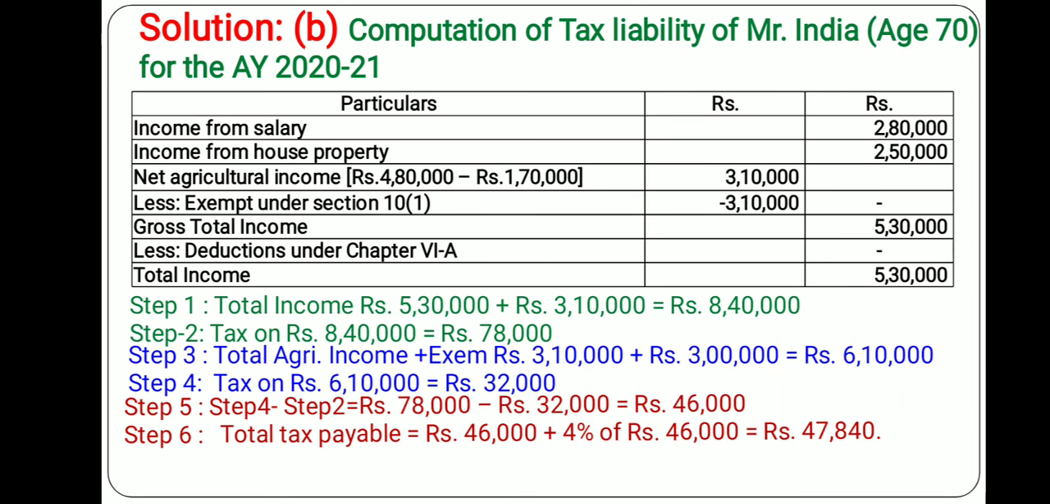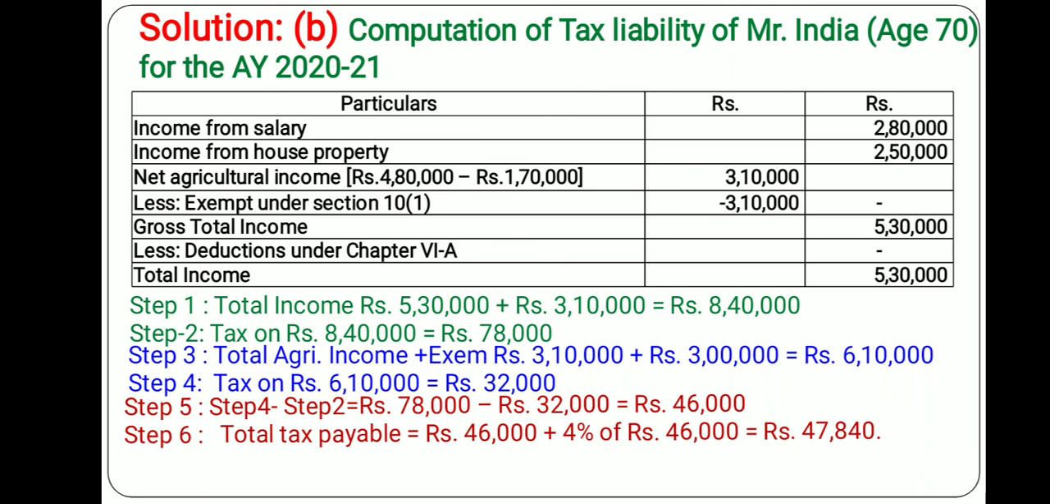In step 3, exempted income plus agricultural income. Agricultural income is 3,10,000, exempted income is 3 lakh, so this income is 6,10,000. Now if we apply this tax rate on 6,10,000 rupees, the tax will be 32,000. Now you have to deduct step 4 from step 2, so 78,000 minus 32,000, that is 46,000. In this case also surcharge is not applicable. In step 6 we add cess at 4% on 46,000, and the total tax liability comes to 47,840.